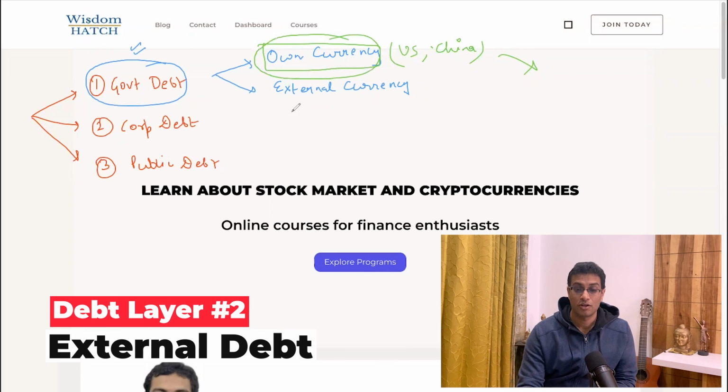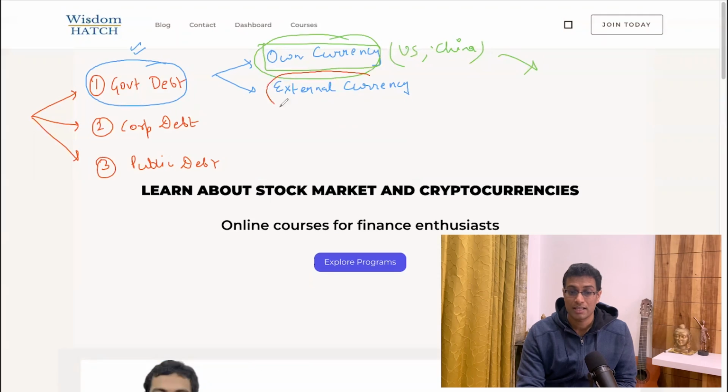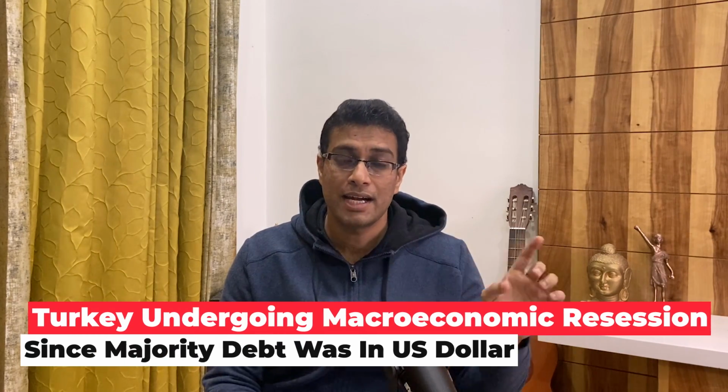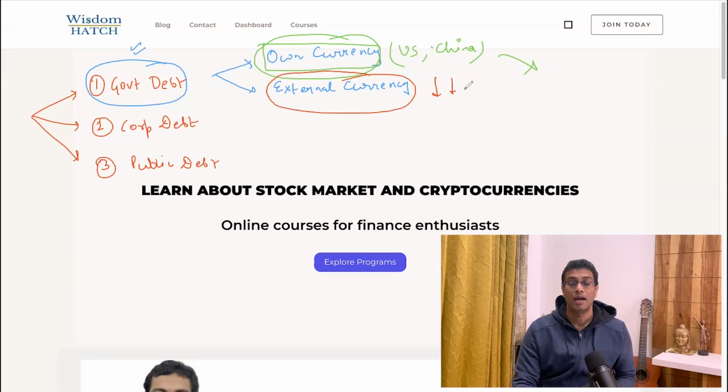The second type of debt is called external debt, which is taken in external currency. When it comes to countries like Turkey, currently Turkey is going through a massive macroeconomic recession. Why? Because the majority of its debt was taken in US dollar terms. When the global pandemic hit, these countries which have a lot of external debt saw their macroeconomies collapse, and as a result they started defaulting, and their currency got even weaker.